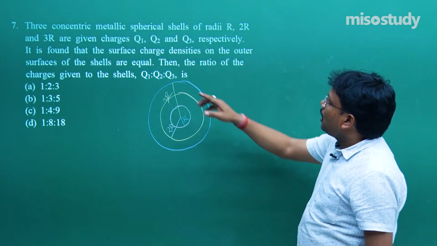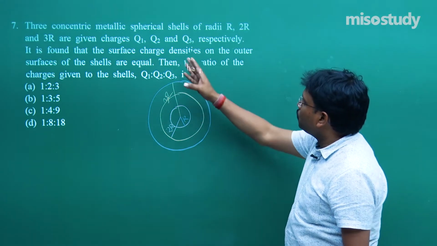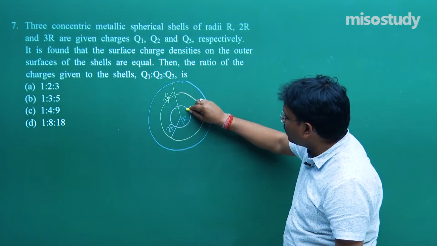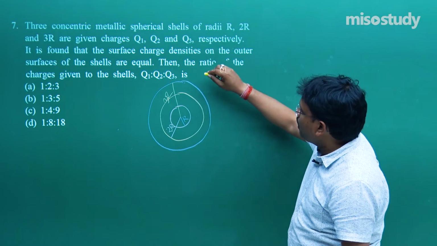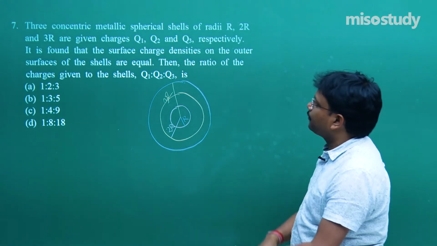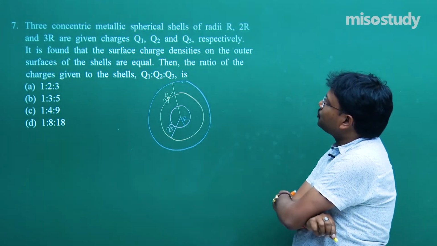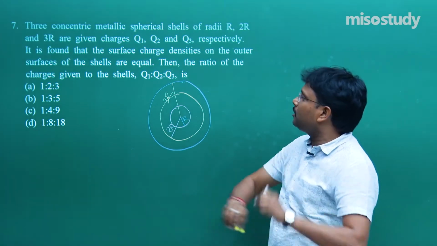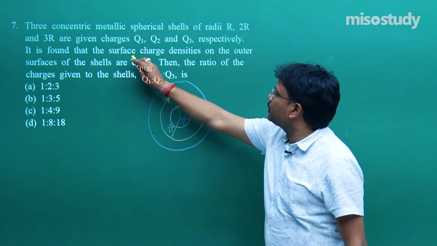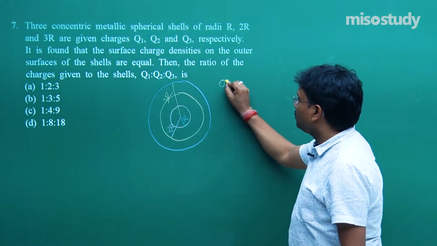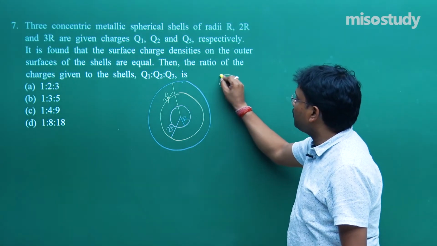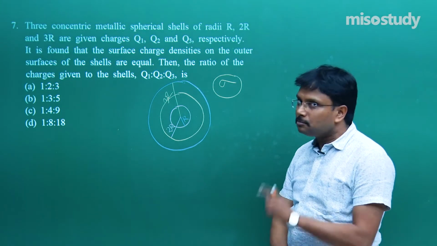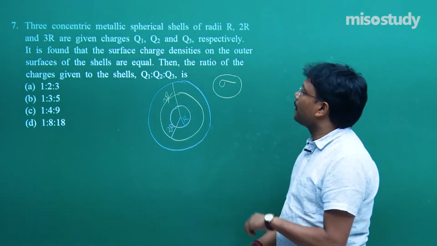Given charges Q1, Q2, Q3, with white Q1, with yellow Q2, with blue Q3. It is found that surface charge densities, the moment you hear this term, surface charge density, then this should come in your mind. And what is the relation?